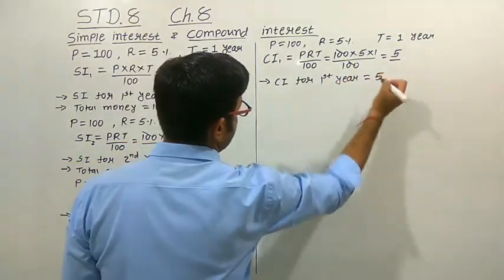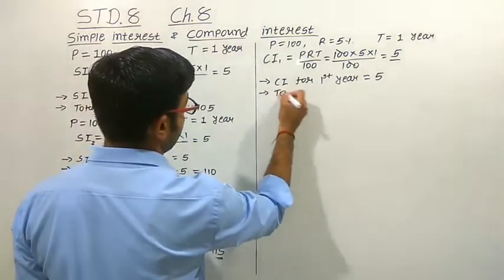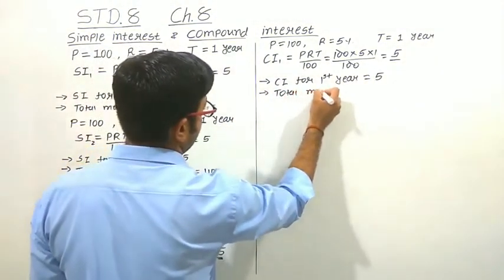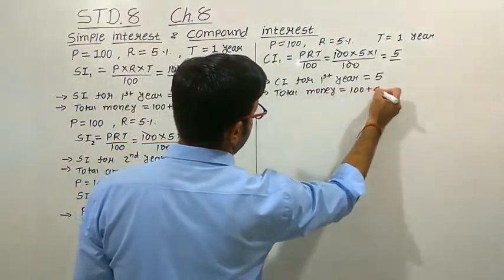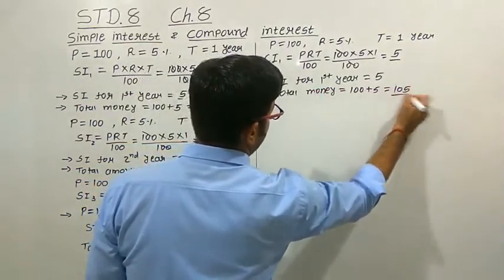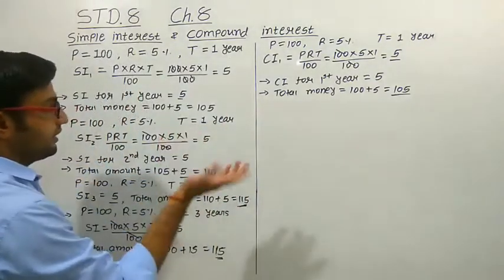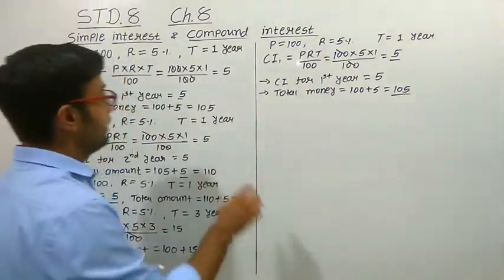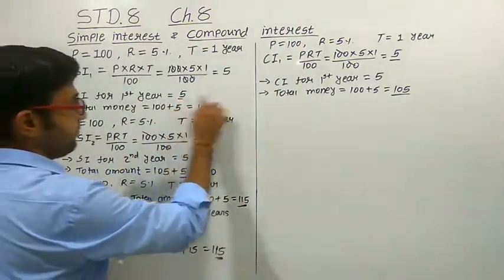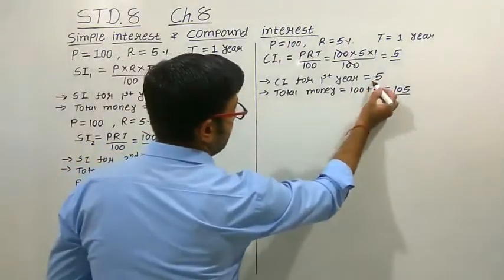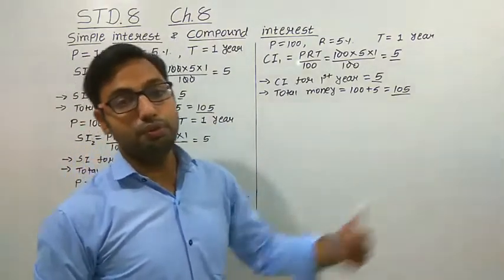Compound interest for the first year is 5 rupees. So what will be the total money? Total money you have to pay to the bank is 100 plus 5, that is equal to 105 rupees. So see, for the first year, if we borrow this money for 1 year, there is no change between simple interest and compound interest, because both times we get the same interest, and that is why we get the same amount of money to pay back.